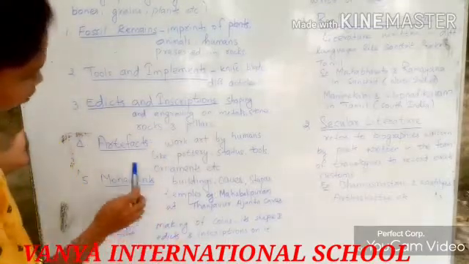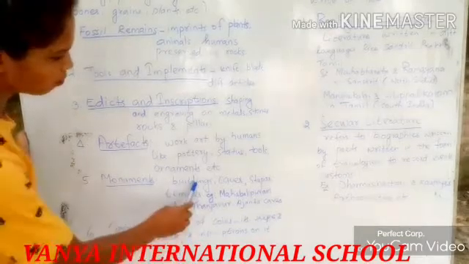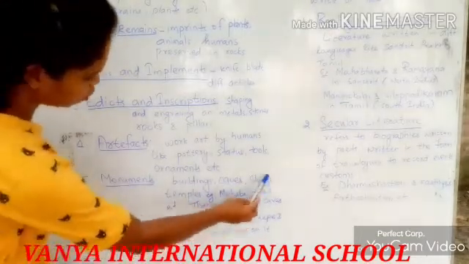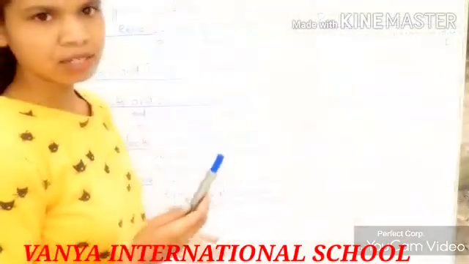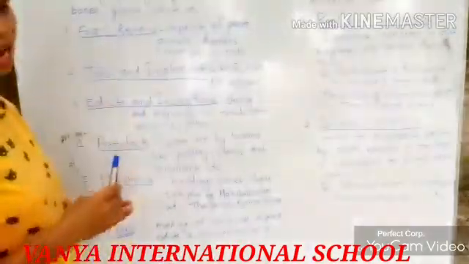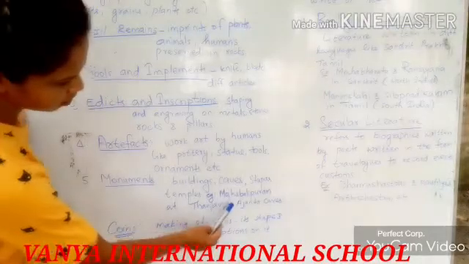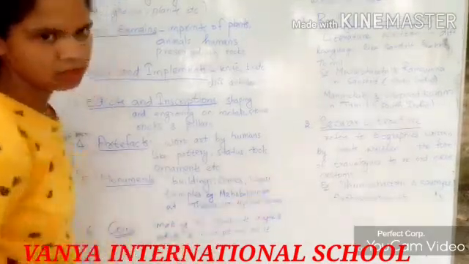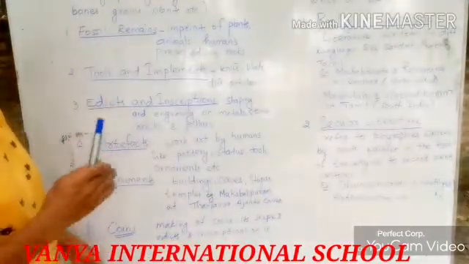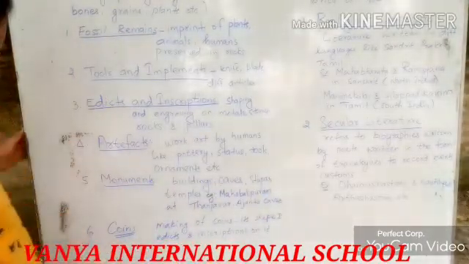Next you have monuments. Monuments refers to the buildings, caves, stupas, and temples made by the kings in ancient times. For example, you can see Mahabalipuram, Tanjavur, and the Ajanta caves. They are the big monuments, and many more monuments are there.